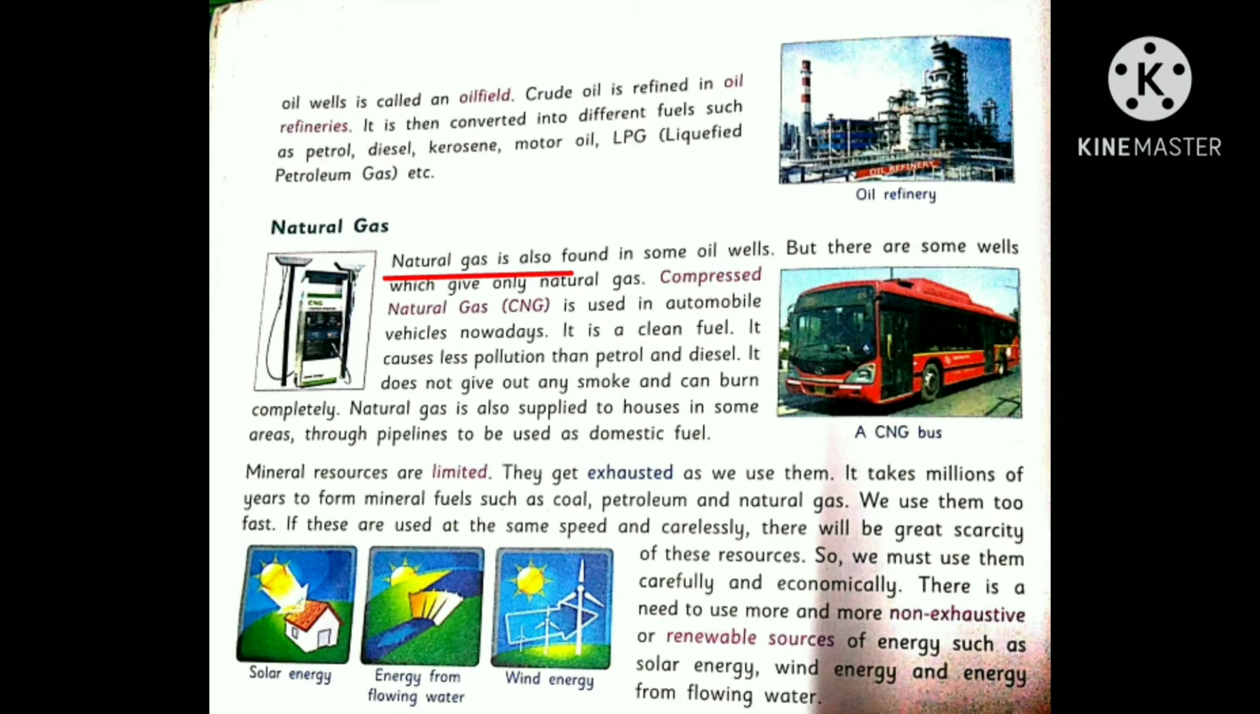Next fossil fuel is the natural gas. It is also found in oil wells, but there are some wells which give only natural gas. The most common natural gas is CNG, compressed natural gas. And where do we use this?